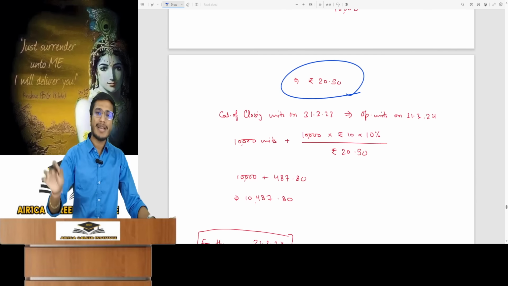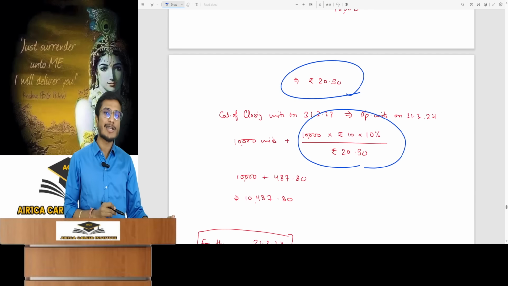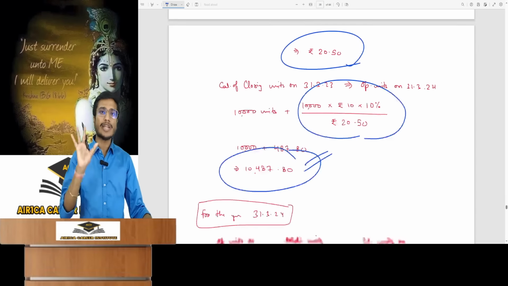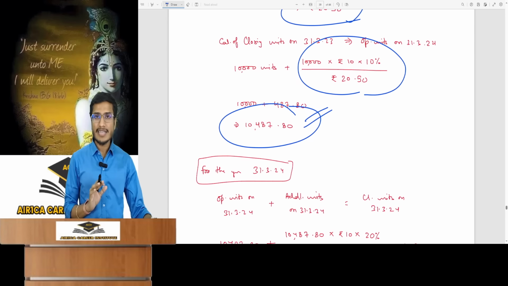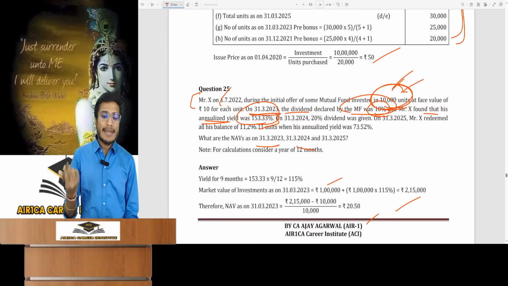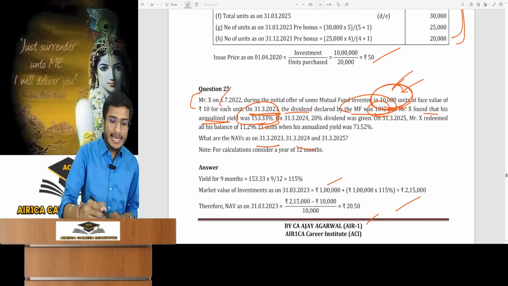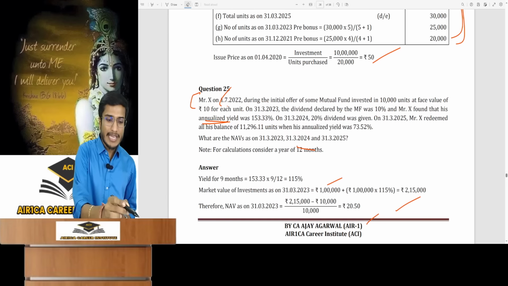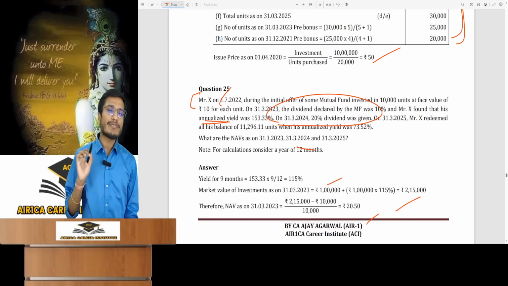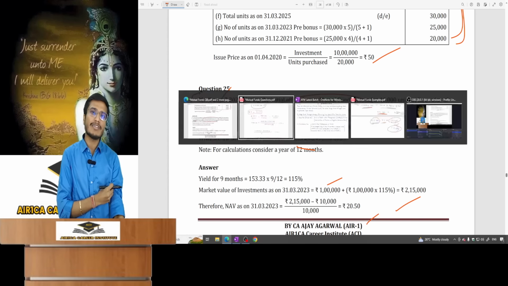Now that you have the NAV, you can check how many additional units you received. So you have found out that on 31st March 23, these are the total units. Understood? Now come to the next year. The calculation for the next year is easy. For March 24, only one detail is provided. A 20% dividend was given. And there is no other information, so 20% dividend reinvested.